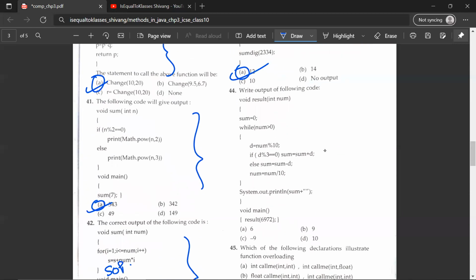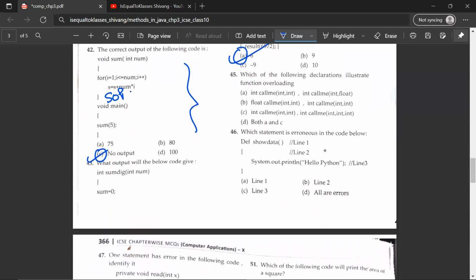The 44th question, write the output of the following code. So look at the following snippet of code, and then answer the following. Would it be A, B, C, or D? It would be, again, A, 6. Which of the following declarations illustrate function overloading? D, both A and C.